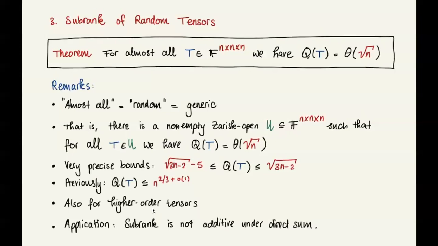And finally, I'd like to mention that we have a small simple application. Using our theorem, we can easily show that the subrank is not additive under the direct sum, which was also not known before. All right, so that's our result. I'd like to say some words on the methods, and I'm going to start with the upper bound.